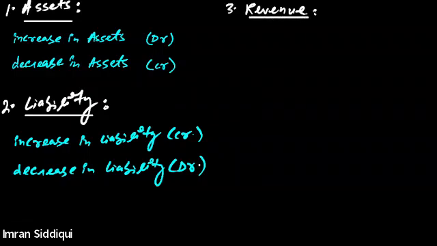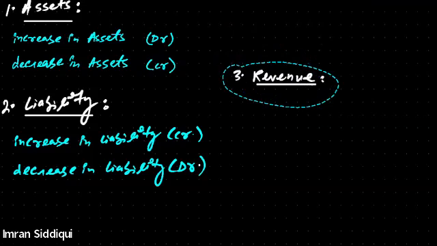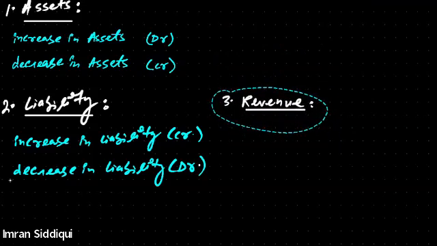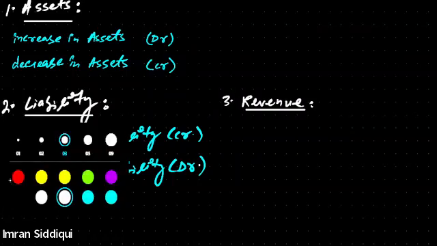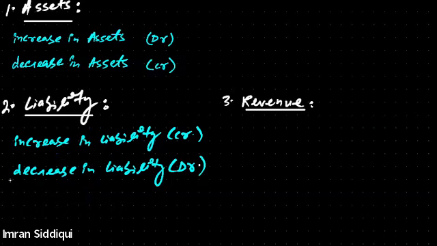Rule regarding liability, what does it say? Just a minute. I'm writing the rule regarding revenue just in front of the liability because it is going to be similar. Rule regarding revenue is also similar to the liability.